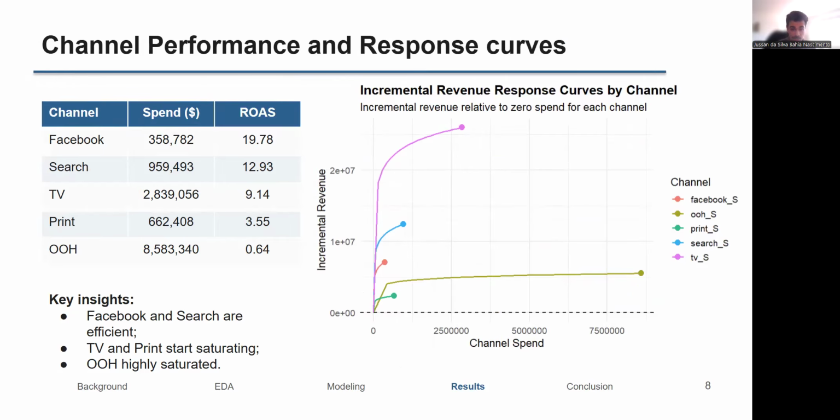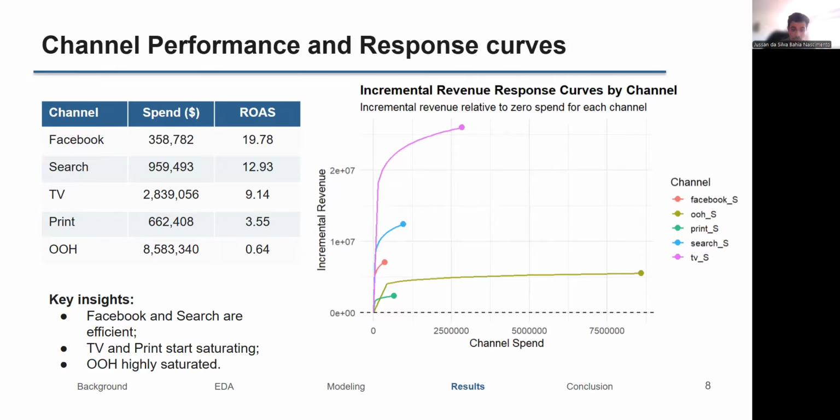The ROAS estimates, computed using the training and validation periods, measure the ratio between incremental predicted revenue and marketing spend for each channel. Specifically, channel contribution was estimated by comparing model predictions under the observed spend levels against a zero-spend baseline scenario for the specific channel, while holding all other variables constant.